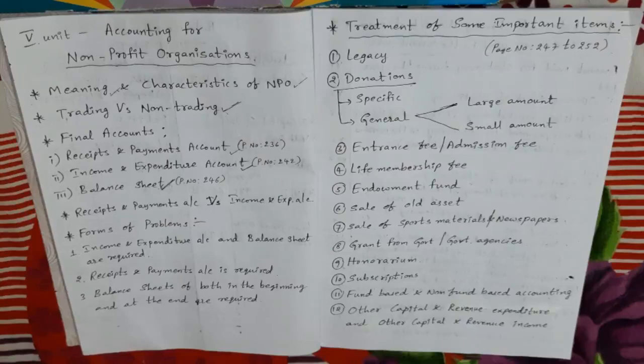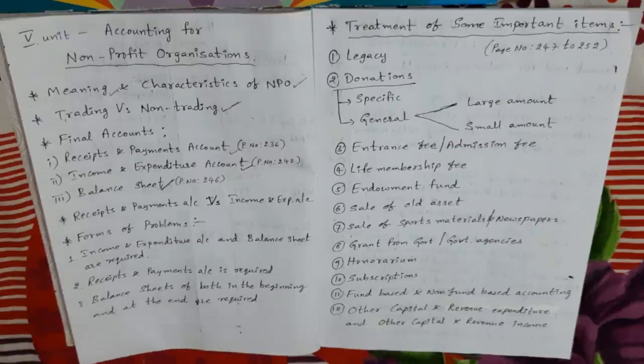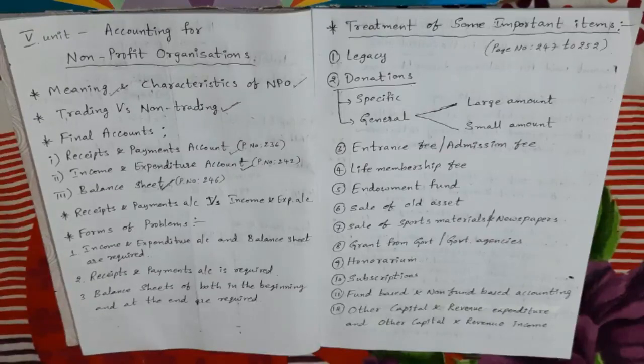Legacies are gifts or donations received in cash or property or both under a will on the death of a donor. So legacies means income, maybe in the form of donations or gifts, in cash form or property form, which we receive by a will from a deceased person. Here, deceased person means dead person.